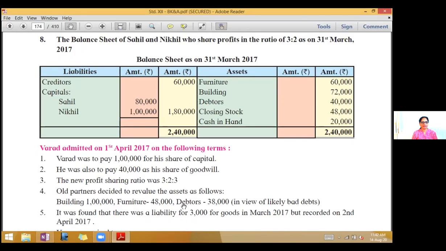Problem number 8 on page 165. The balance sheet of Sahil and Nikhil, who share profits in the ratio of 3:2 as on 31st March 2017. Look at the balance sheet. First we read the problem, understand, and then we will go further. On the liability side, we have creditors and capitals of the two partners, Sahil and Nikhil. Asset side, it's furniture, building, debtors, closing stock, and cash in hand.